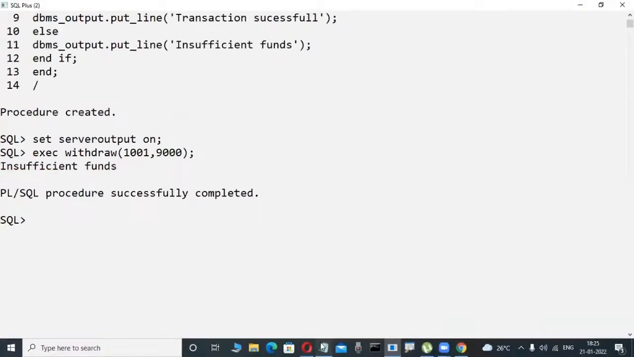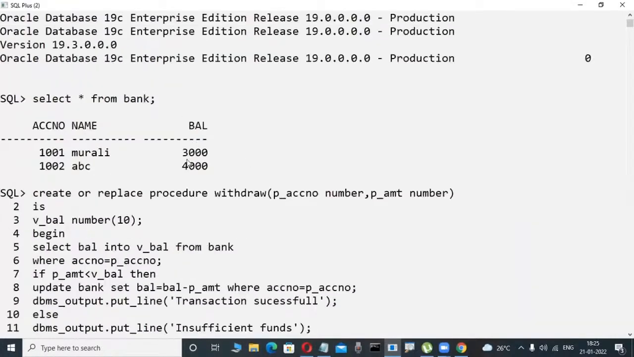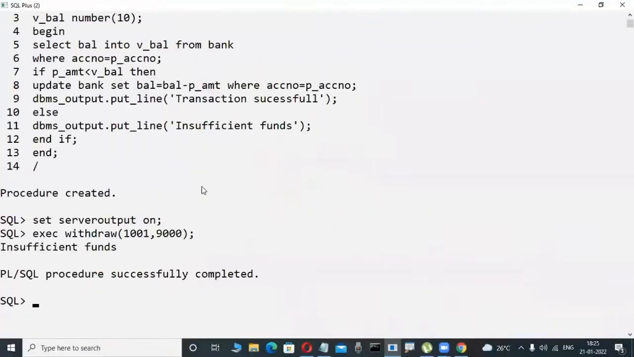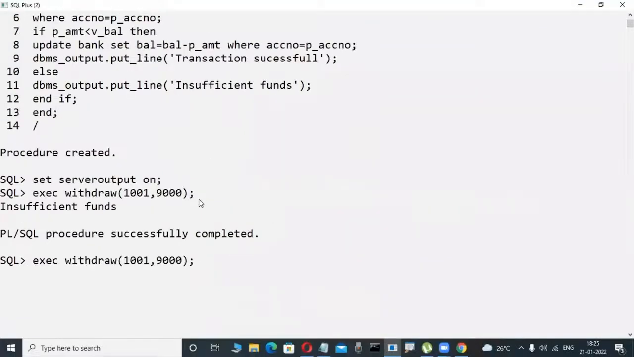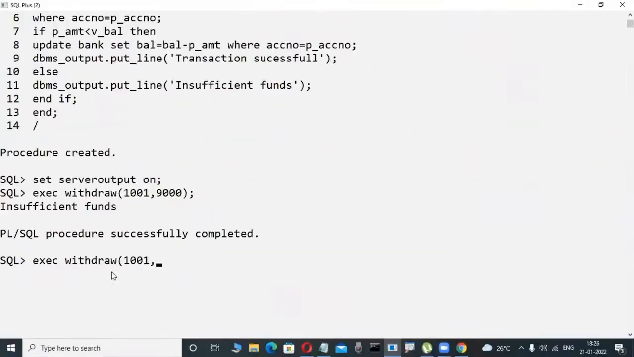Yes. Now check another case, like OTP validation, the same thing. Here my balance is 3,000, for example. Now I try to withdraw 2,000 rupees. Observe here, 1001 is my account number. I execute withdraw again, the procedure, and now I try to withdraw 2,000 rupees.